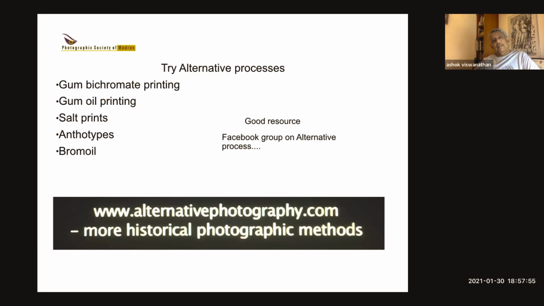But the best place to start is cyanotypes. They're quite simple to do, easy, not expensive, and you're guaranteed to get some results.